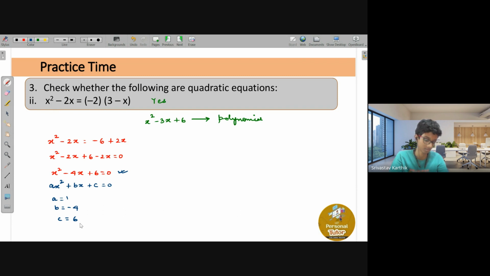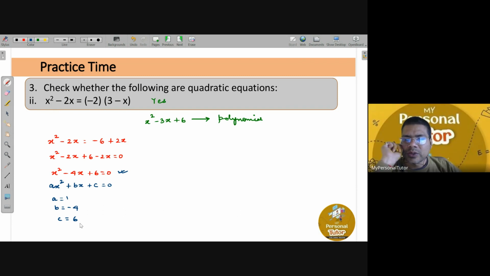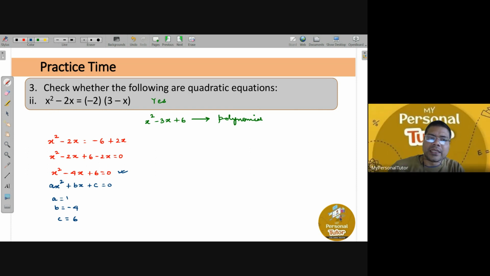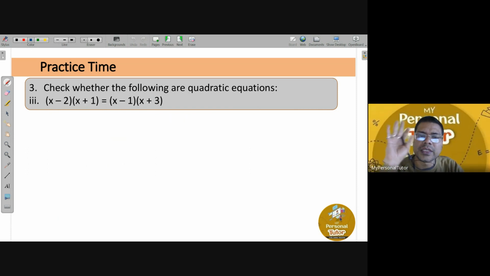Yes, sir. All right. Did you get the same answer, Swati? Arohi, do you understand? Akshat, do you understand? Good. Let's take another question. Try to do this question. Work it slowly. Chances are very high to commit mistakes here.